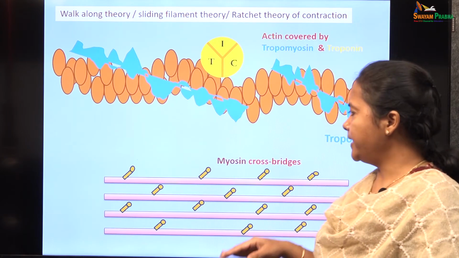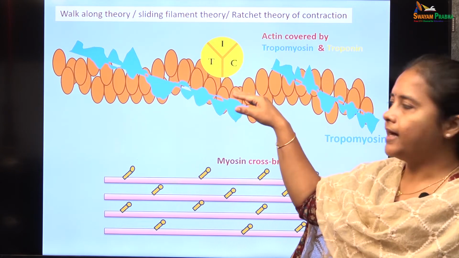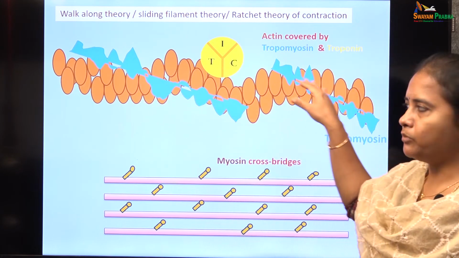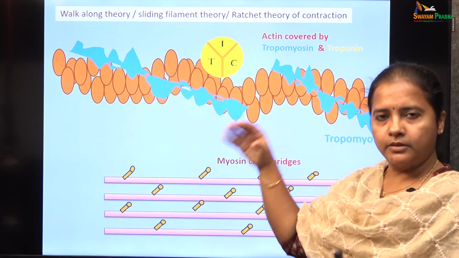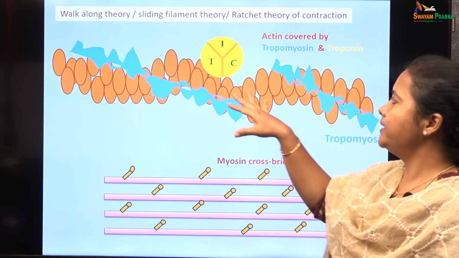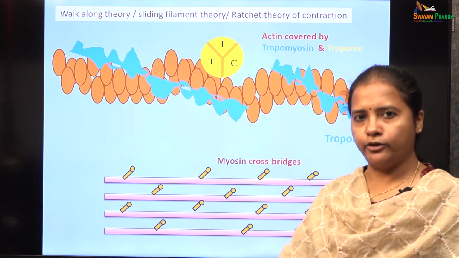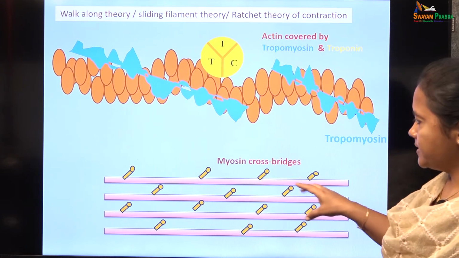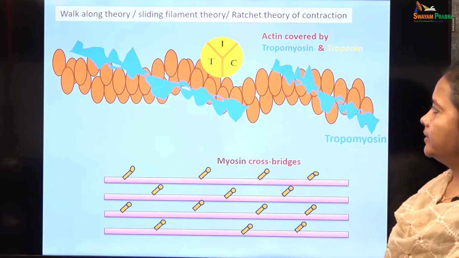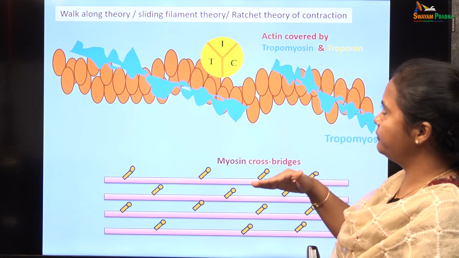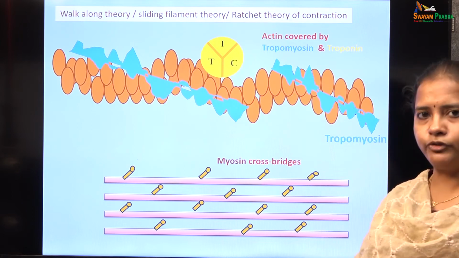Before contraction, there is no interaction between actin and myosin. The actin filaments are actually covered by tropomyosin molecules as well as troponin molecules. This troponin tropomyosin covering keeps the myosin binding sites of actin covered, so that actin myosin interaction cannot happen. And the myosin cross bridges are also present with the arm and the head exposed. So, for the actin filaments and the myosin filaments to slide over each other, this hindrance has to be removed.